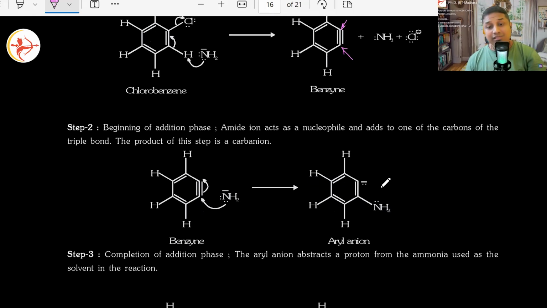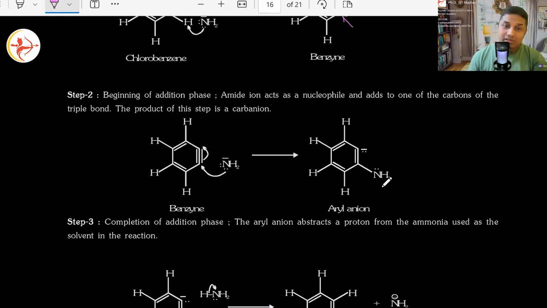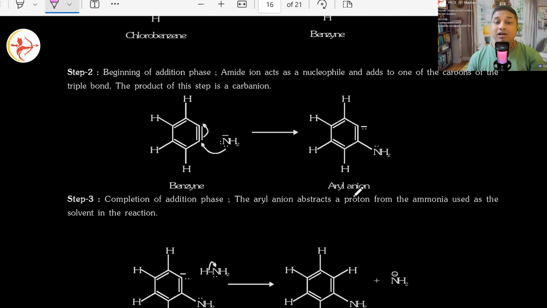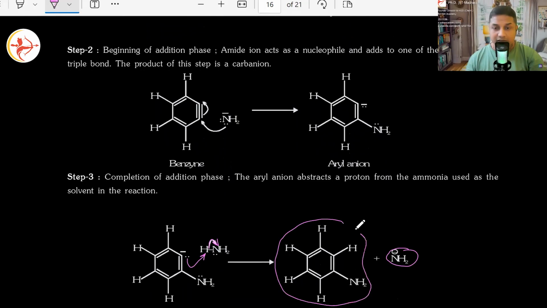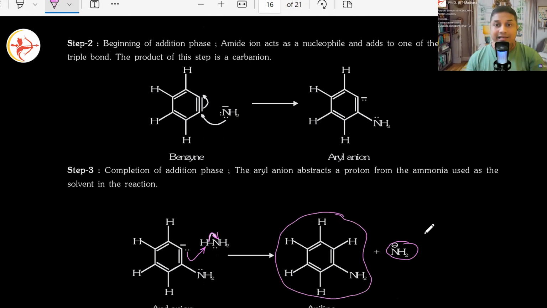Then in the next phase, what happens? Now this time that ammonia which has gone away will come close to it. Then this electron will be given to that hydrogen, H plus. Its electron will be utilized by the NH2, forming NH2 minus, and that is where hydrogen will attach there, forming aniline. Is this clear? We are back with aniline.